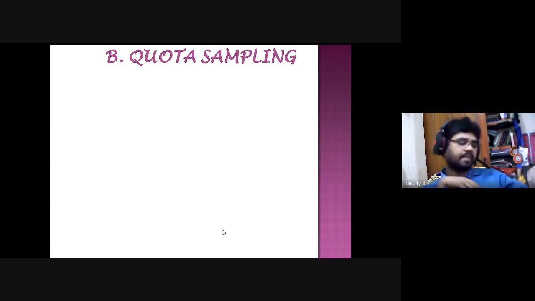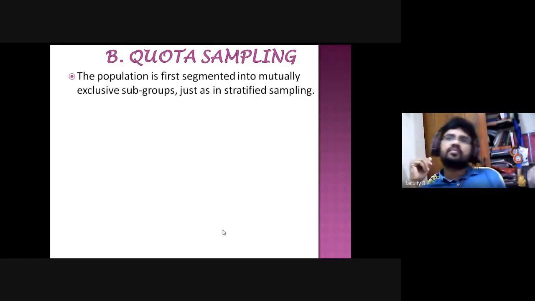Then the quota sampling method. What does quota sampling mean? Generally, the population is first segmented into mutually exclusive subgroups. For example, if I want to take feedback from the students and I ask questions only of the boys, what will the girls think? Sir is biased towards the girls, because he is not asking any questions or taking answers from the girls also.